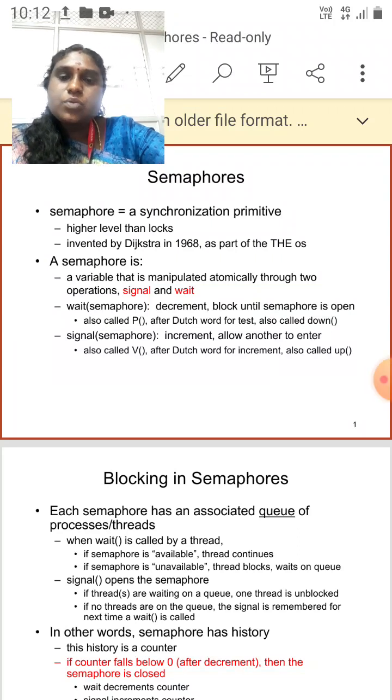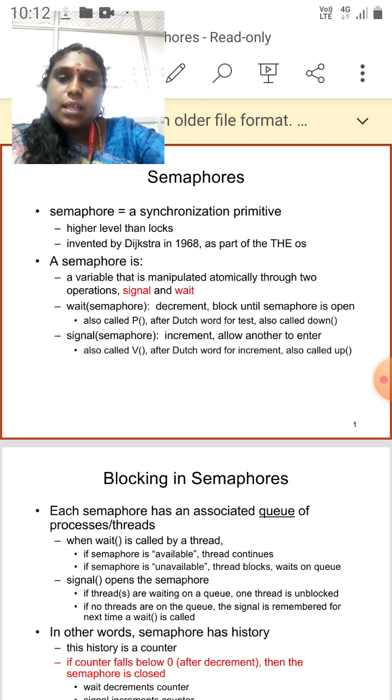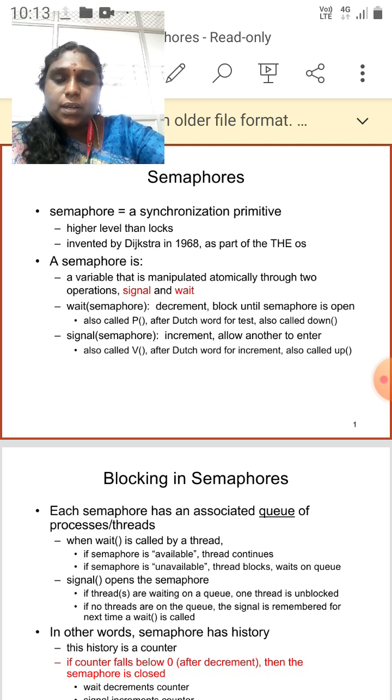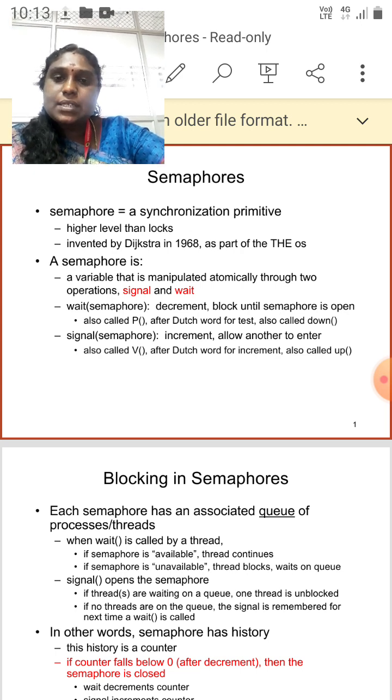Semaphores are synchronization primitives at a higher level than locks, invented by Dijkstra in 1968 as a part of the OS. A semaphore is a variable that is manipulated atomically through the operations of signal and wait.